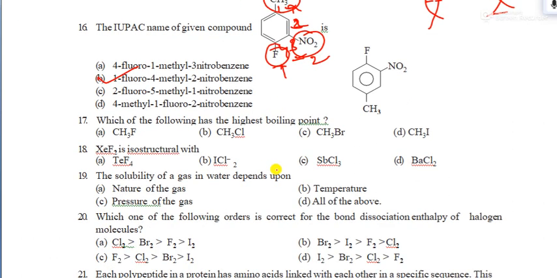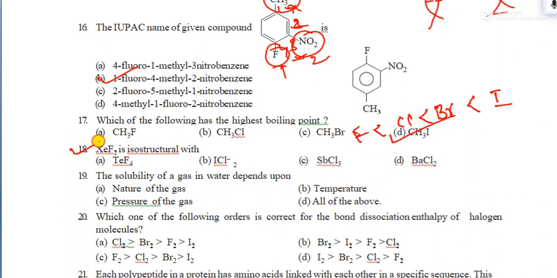Look at the question, number 17 is there now. Which of the following has the highest boiling point? You see, whenever iodine is there, the iodine-containing compound has the higher boiling point. Next one is bromine, next one is chlorine, next one is fluorine. So option D will come. No need to think about it.